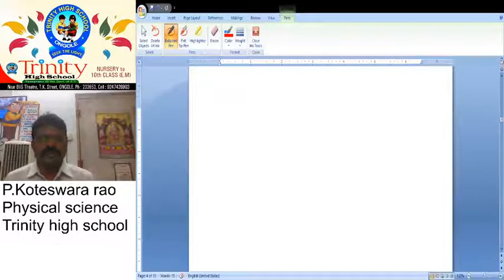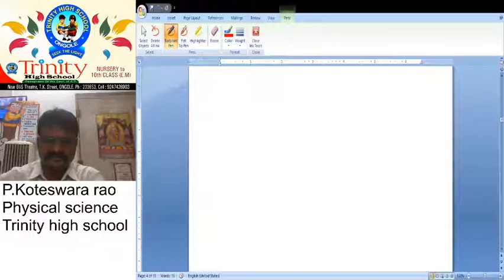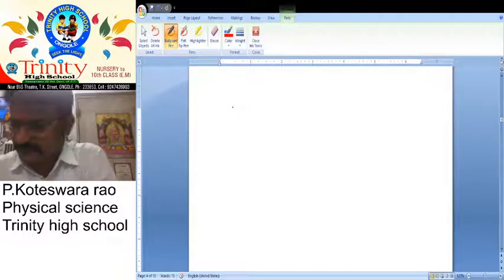Now, we would like to tell about our continuous topic, refractive index. In the last class, we already discussed the introduction to refractive index. So, once again, we want to start the refractive index clearly. What do you know about refractive index?